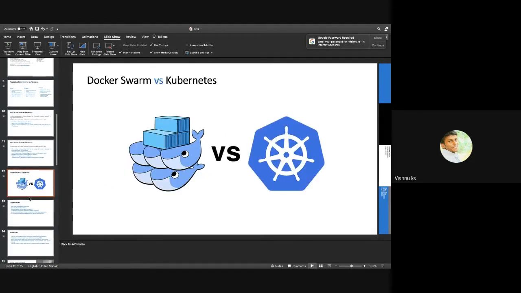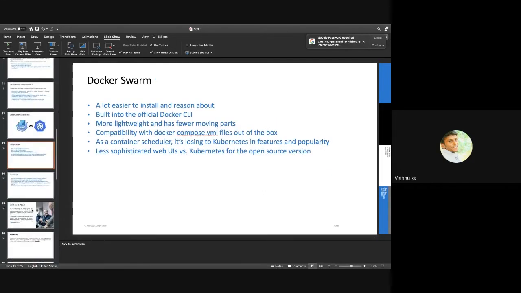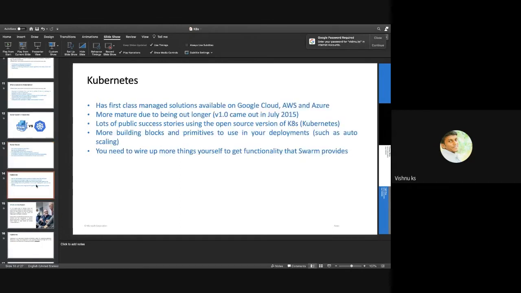So, Docker Swarm versus Kubernetes. Docker Swarm actually started as a project which can manage a fleet of multiple containers. Initially, we were not able to manage containers across virtual machines or multiple nodes with Docker Swarm. But later, they added support for managing that. But somehow Kubernetes is number one in the community, and everyone is adopting it.